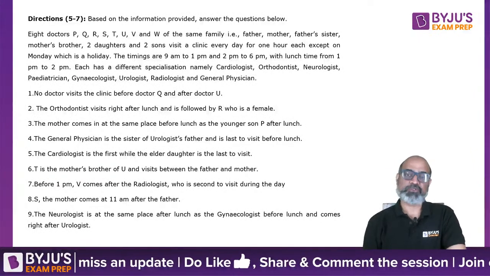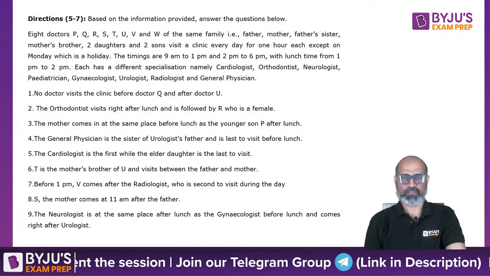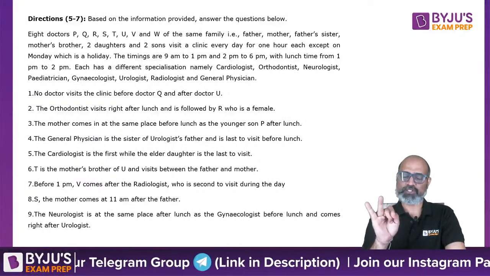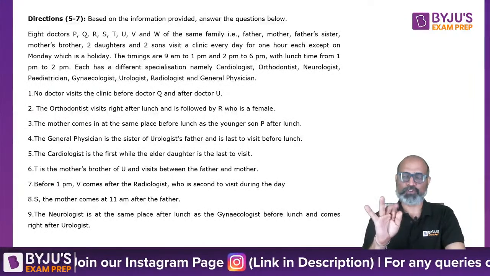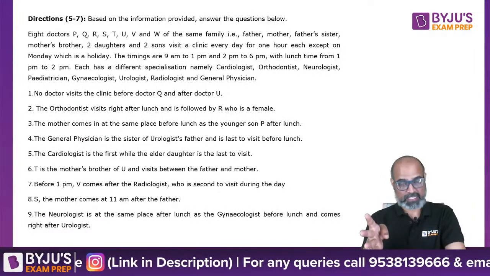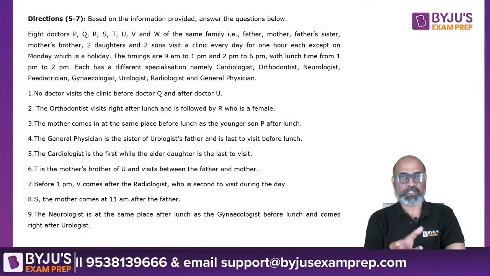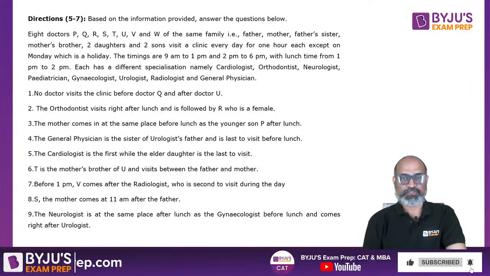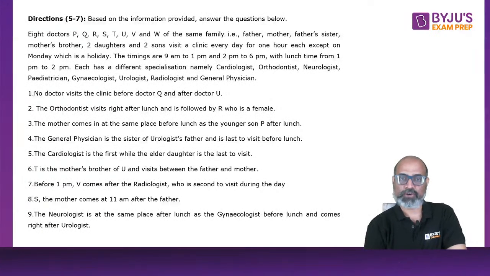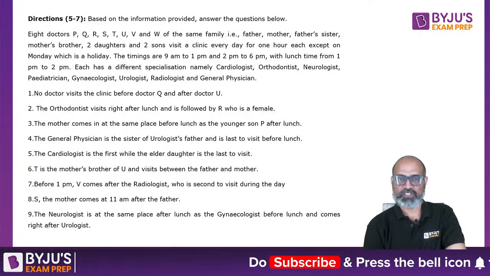The timings are 9 a.m. to 1 p.m. and 2 p.m. to 6 p.m. with lunch time from 1 p.m. to 2 p.m. Okay, so let's see the timings. 9 to 10, 10 to 11, 11 to 12, 12 to 1. Then you have a break of 1 hour. 2 to 3, 3 to 4, 4 to 5, 5 to 6. So we do have exactly 8 partitions of 1 hour each, with 1 lunch break in between after 4 hours. Now each has a different specialization, namely cardiologist, ortho, neuro, pediatrician, gynec, uro, radio and general physician. So do we have any repetition of the initials?